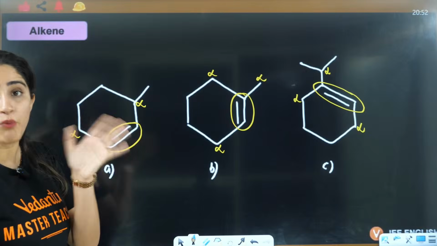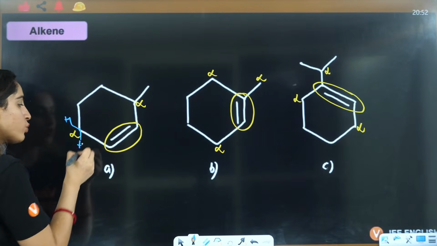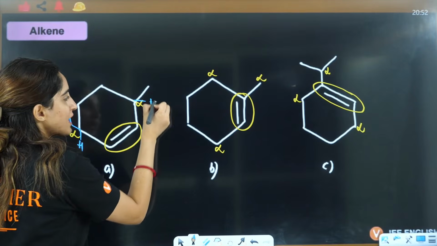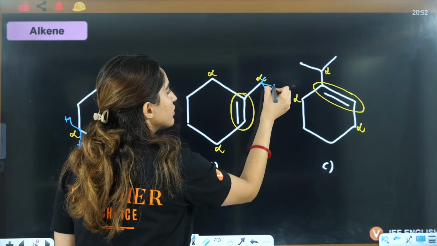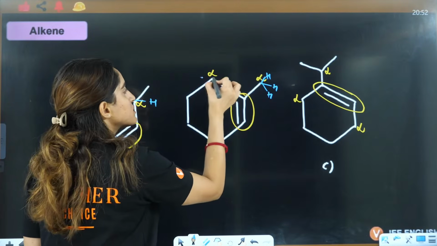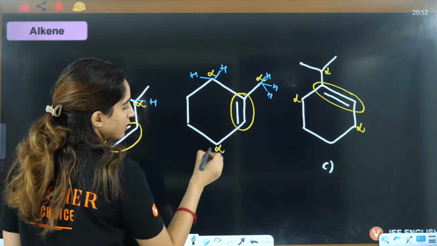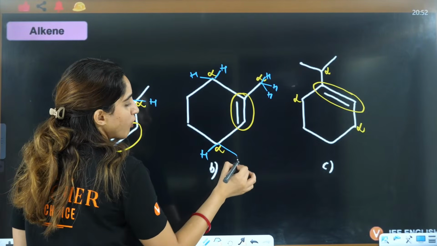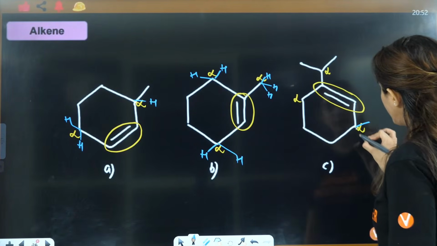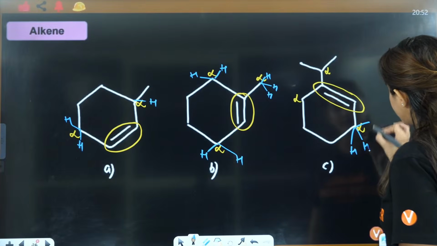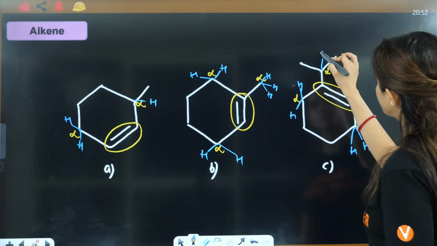Okay, yes. Now, this will be sp3. Why? Because no double bond is there. Now, to complete 4 bonds, I'll add 2 hydrogens. To complete 4 bonds, I'll have to add 1 hydrogen. To complete 4 bonds, I'll have to draw 3 hydrogens. To complete tetravalency, I have to draw 2 bonds here, 2 bonds here. This is also sp3 only, right? So this is H, this is H, this is H, this is H, this is H, and here this will be H.